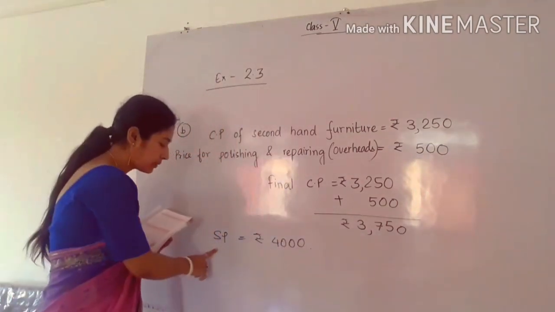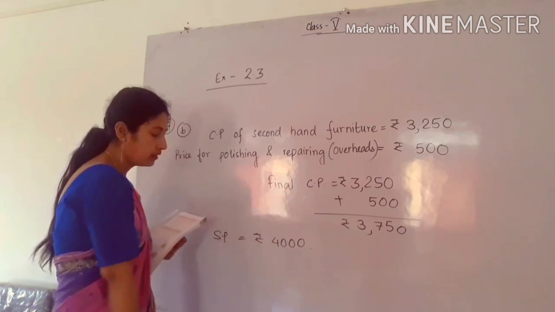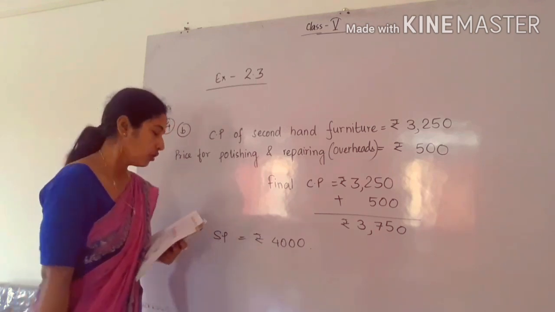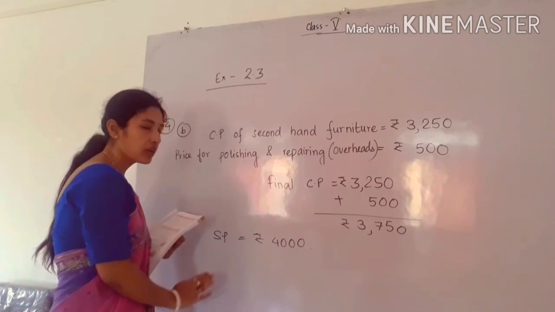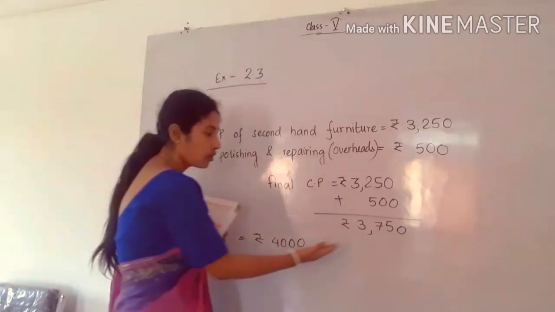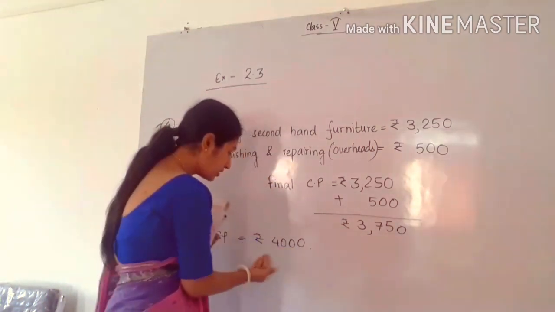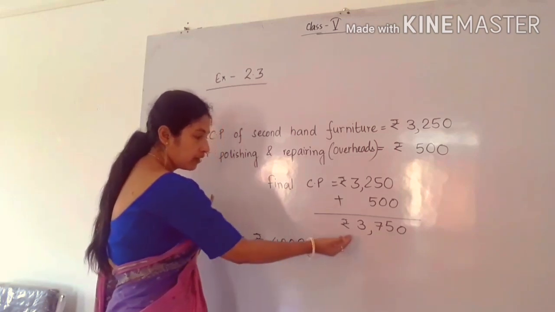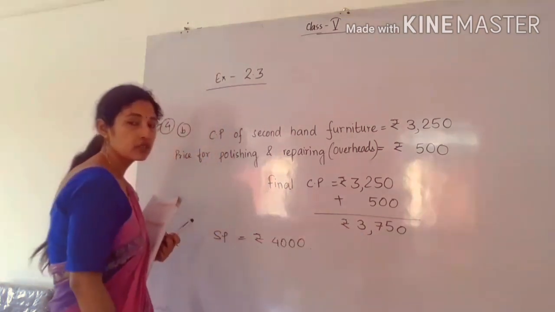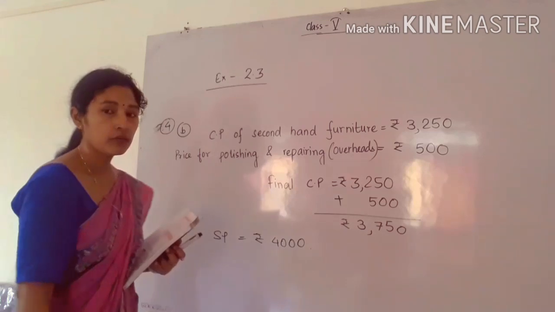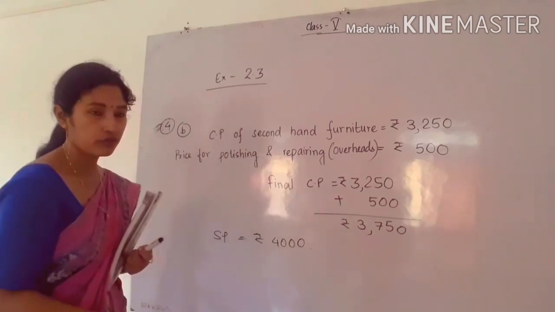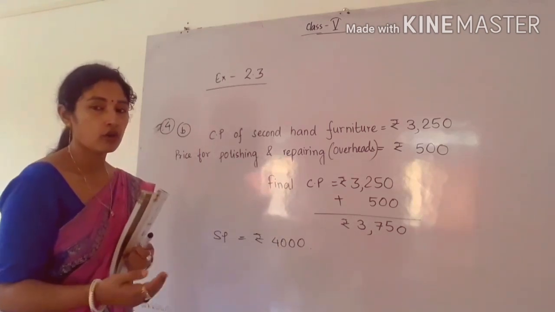Next, the selling price: he sells it at the rate of rupees 4,000. Now you have to see which one is greater, the selling price or the final CP. As you see, the selling price is greater than the final cost price, which means there will be profit. Next you find the profit. How to find the profit?